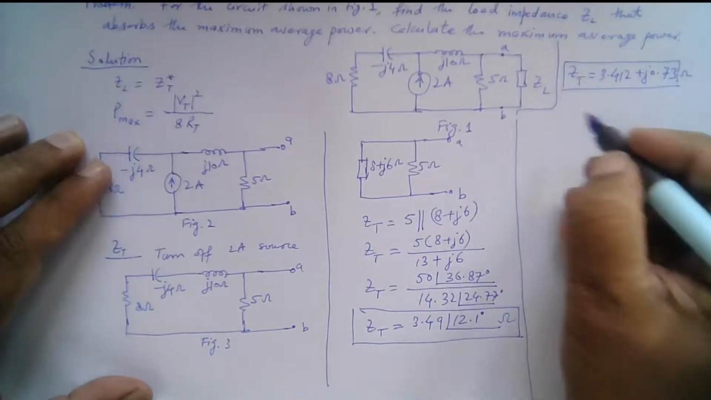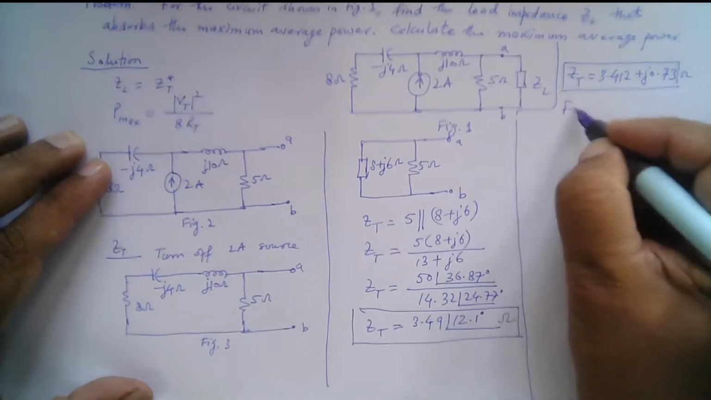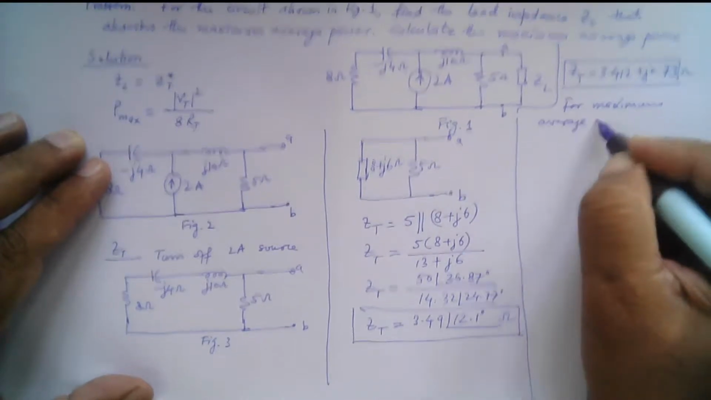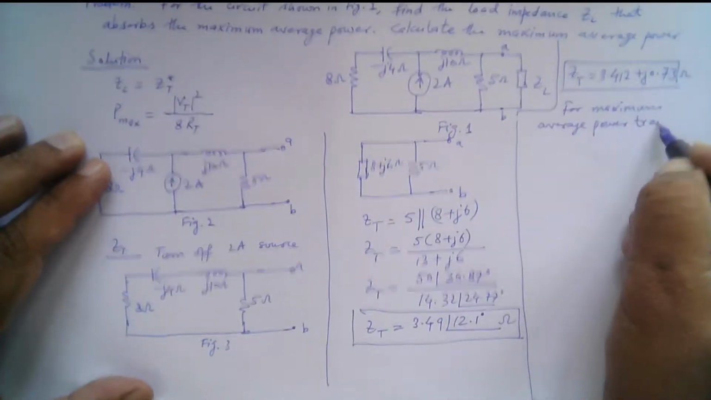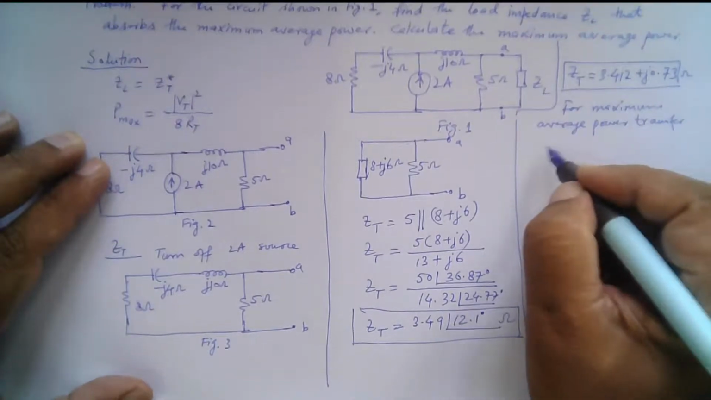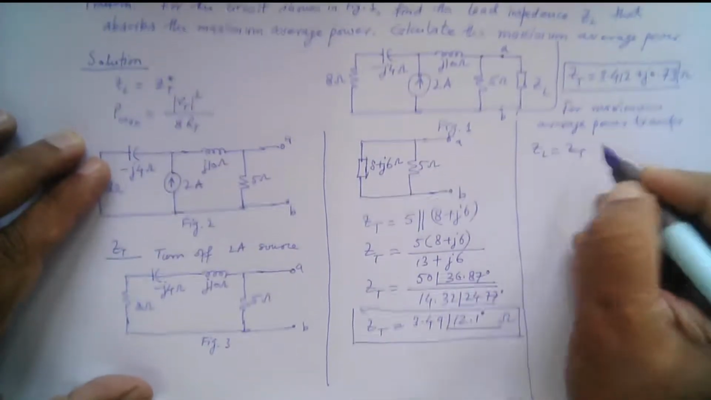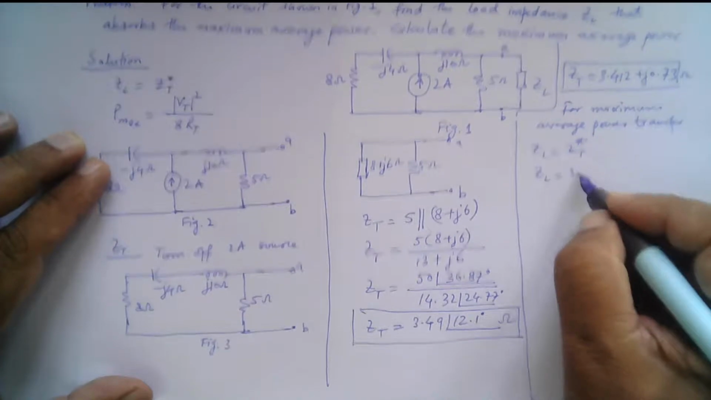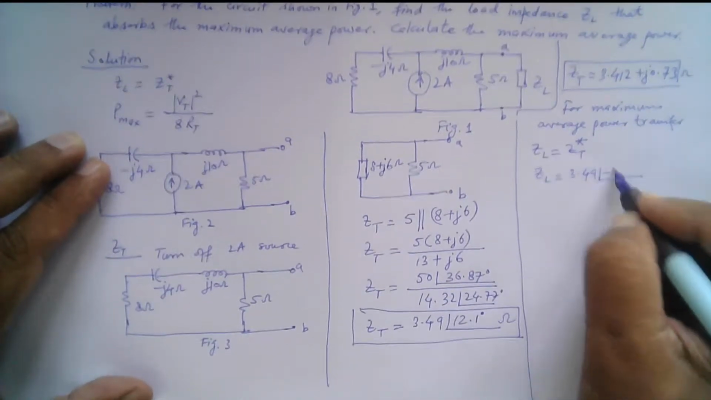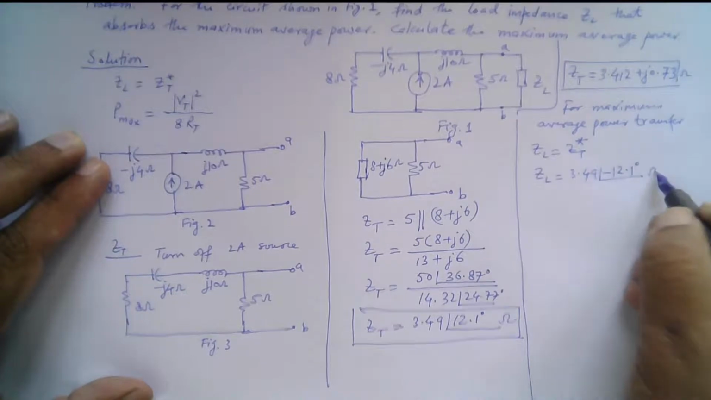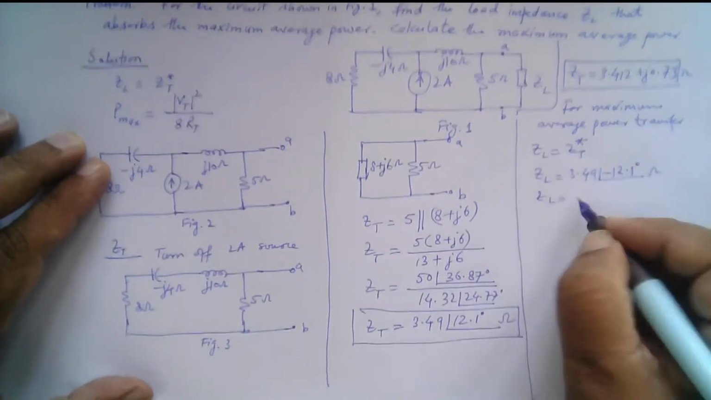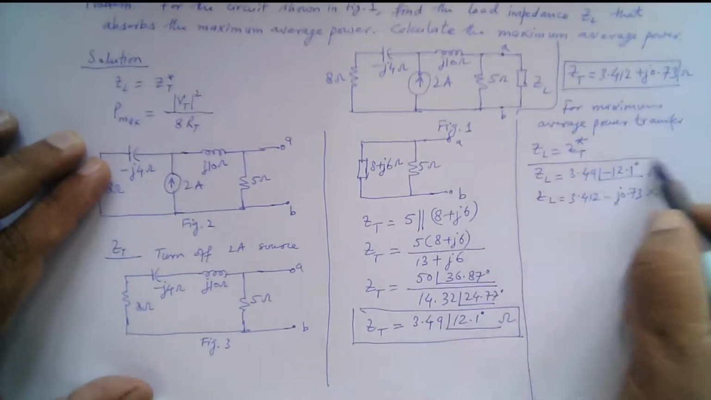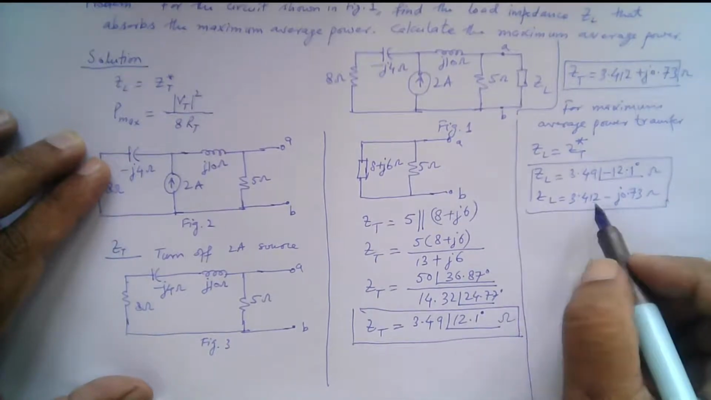So the load impedance ZL for maximum average power transfer must be equal to the complex conjugate of this Thevenin equivalent impedance. So ZL is equal to 3.49 at an angle of minus 12.1 degrees ohm, and that is basically equal to 3.412 minus j0.73 ohm. So this is the value of the load impedance that will provide us the maximum average power.